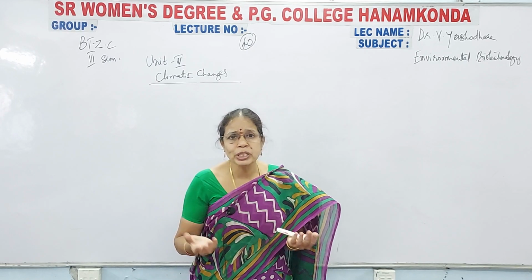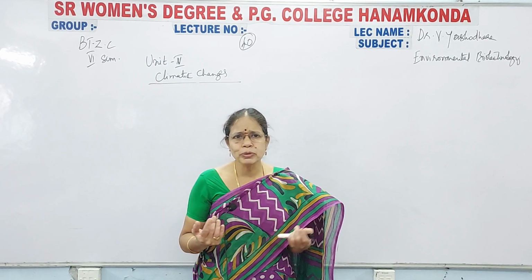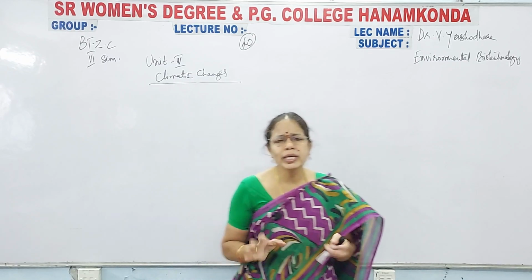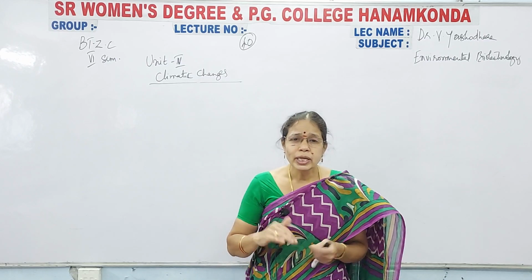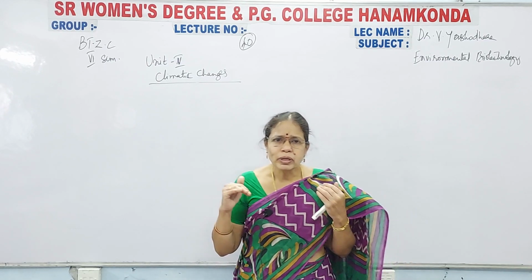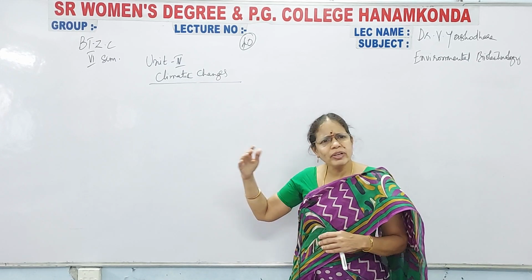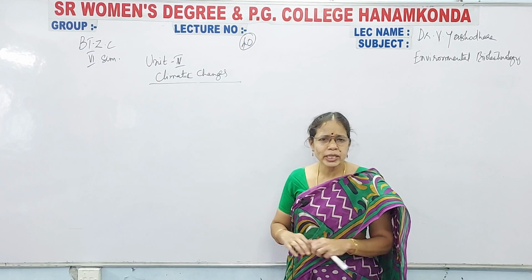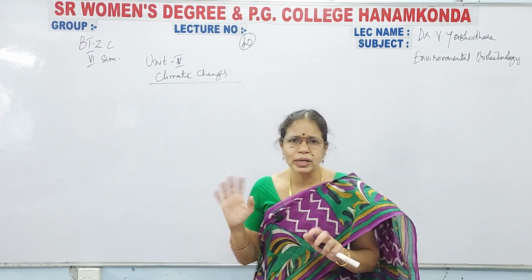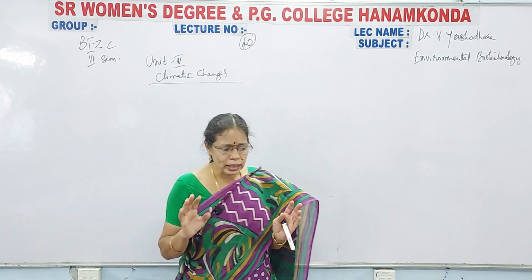Next, these climatic changes may also be rain through many days. Example is Cherrapunji in Assam or Meghalaya. Throughout the year it will be raining, that means a high amount of rainfall is observed. Or in some areas like some continents like Africa, the temperatures are very high, so that leads to drought conditions in that particular area. అంటే ఏంటి, అక్కడ కరువు కాటకాలు ఉండి ఎక్కువ పంటలు పండవు, వాళ్ళు బక్క చిక్కిపోయి తిండి లేకుండా ఉంటారు. All these are climatic changes.